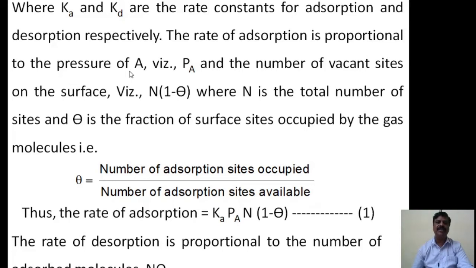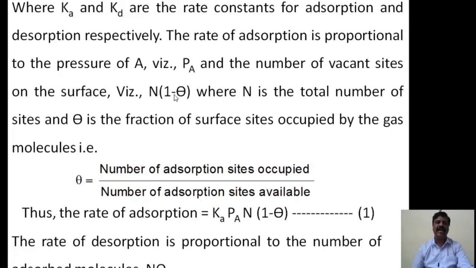Adsorption is greater with more partial pressure or pressure of the adsorbate molecule A, and with the number of vacant sites on the surface, that is n into 1 minus theta, where n is the total number of sites present on the adsorbent, and theta is the fraction of surface sites occupied by the gas molecules.